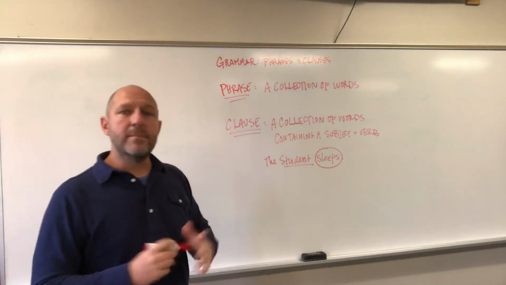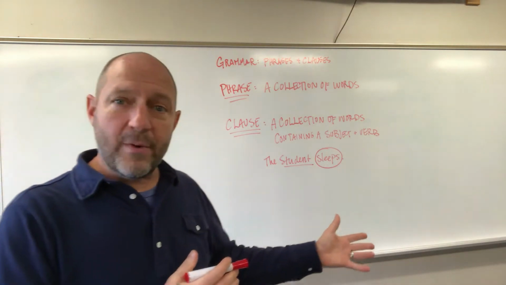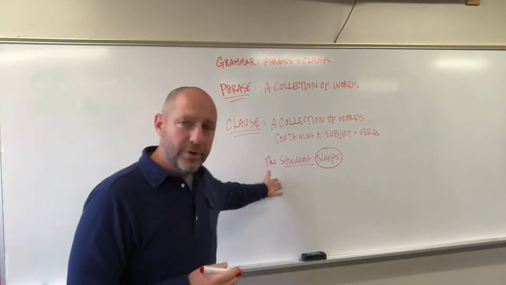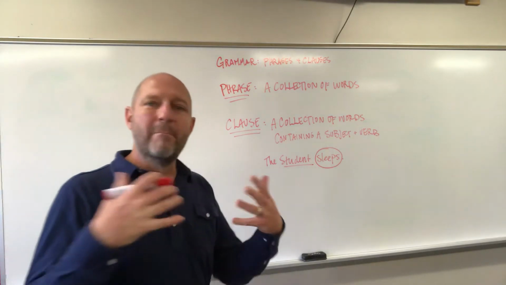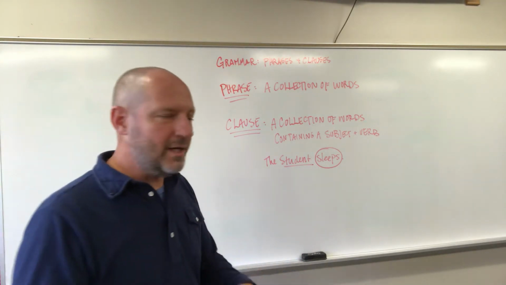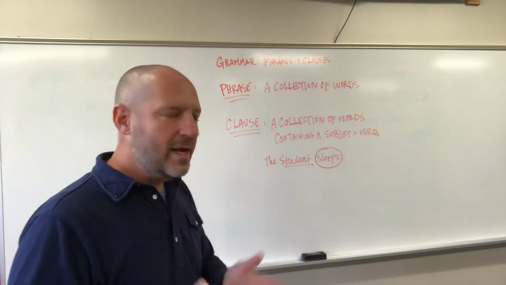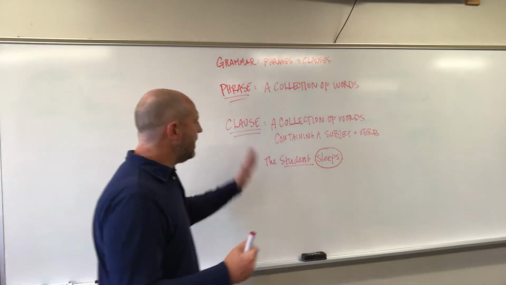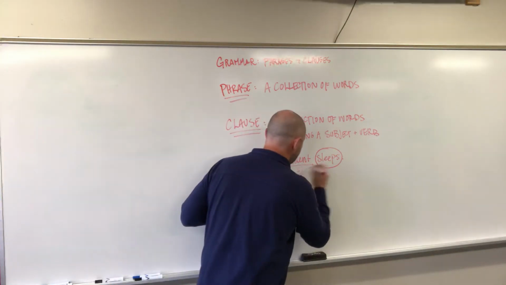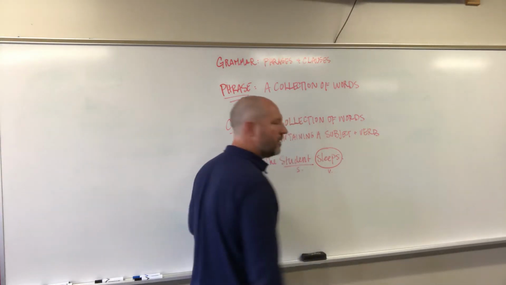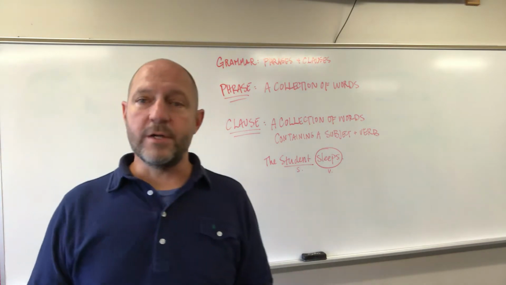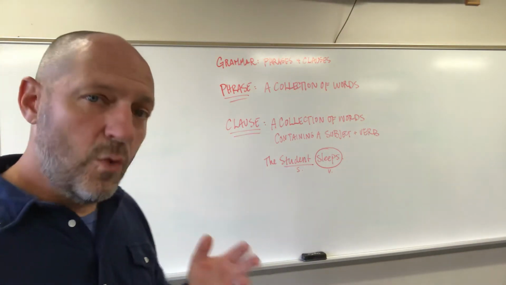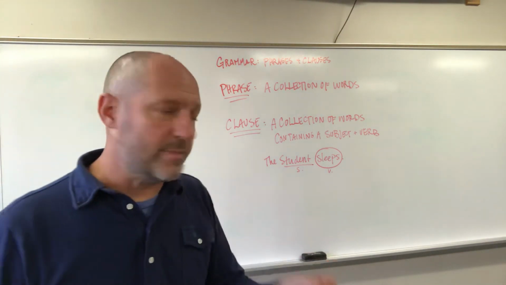And typically when I'm doing grammar in this way, I will underline a subject. I will circle the verb. I would box in other things just so you can see the way that I go about doing this. We have the student, subject, sleeps, verb. So this is a clause because it has what a clause requires, which is a subject and a verb.